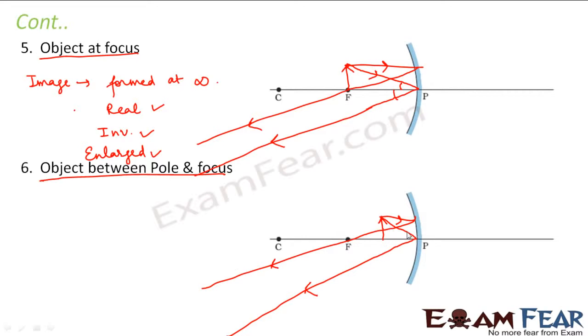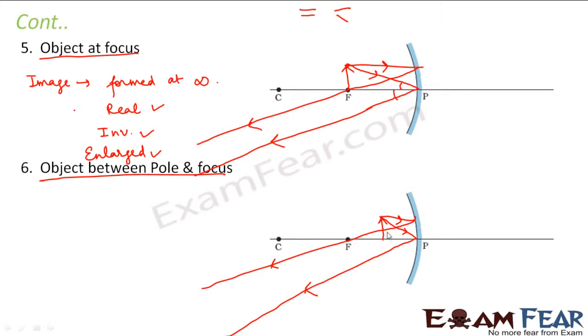So in this case, what do you see? In the previous case, we saw that the two rays went parallelly. But in this case, the two rays, instead of going parallelly, are diverging away from each other. I understand it in this way: if two lines are going parallelly, we can assume that at some point they will meet. But if two lines are going away from each other gradually, the more they go, the farther away they will go from each other. So there is no possibility that these two rays will meet as they go ahead.